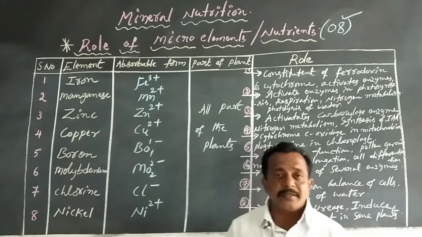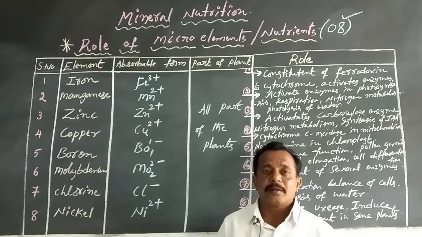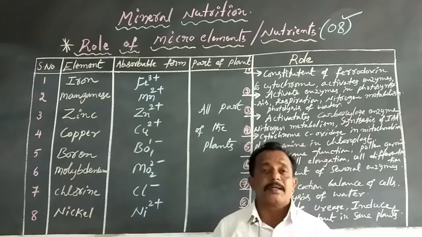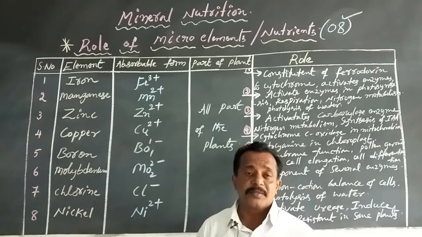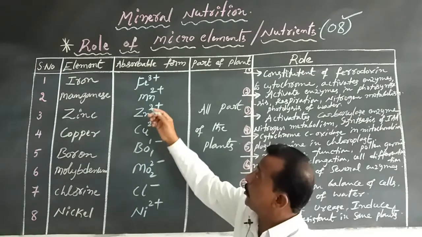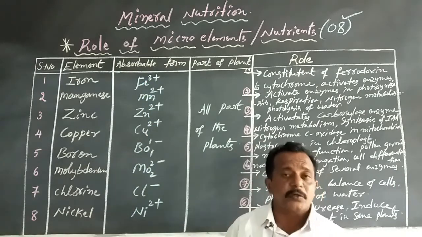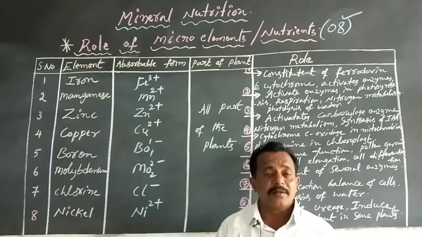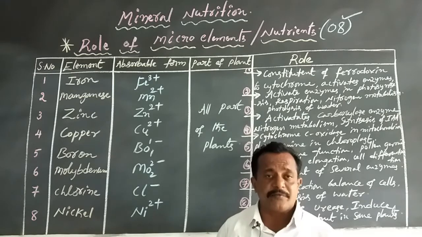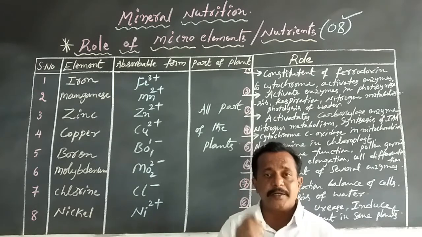This iron is also available in the soil, but plants do not absorb the iron directly. This iron is converted to the ferric ion, by means of reversible ferrous and ferric forms, Fe2+ and Fe3+. Okay, clearly understood?